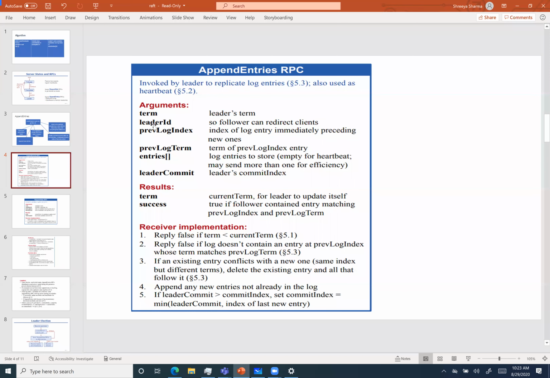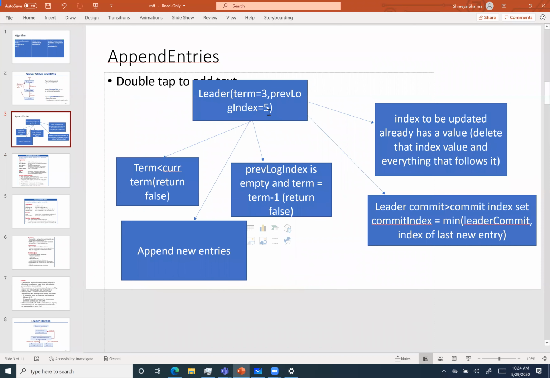And why this is important is in the case of partition, right? We saw that the term didn't match. So we should know what the previous log term is in order to make the logs consistent. And leader's commit index, up to what value the leader has committed. And the response will always be true or false. And how the receiver is implemented: if the leader term is 3 and previous log index is 5, then what are the possible cases that can happen?